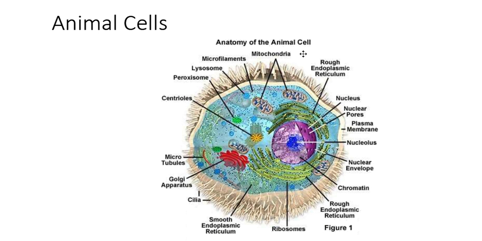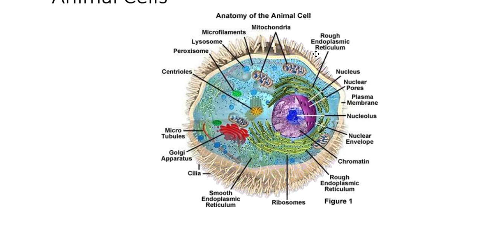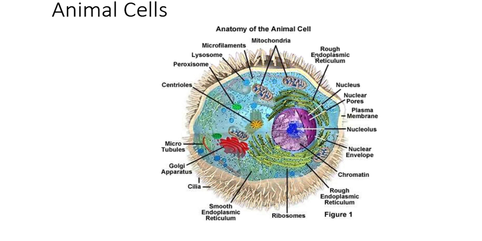Lastly, I want to mention the differences between animal and plant cells before we talk about the parts. We haven't talked about these parts, so I'm going to mention them. Animal cells have a few unique characteristics. First of all, one of those unique characteristics is that animal cells have centrioles. Centrioles are used in cell division, and because of the cell wall in plants, they really wouldn't have much of a function.